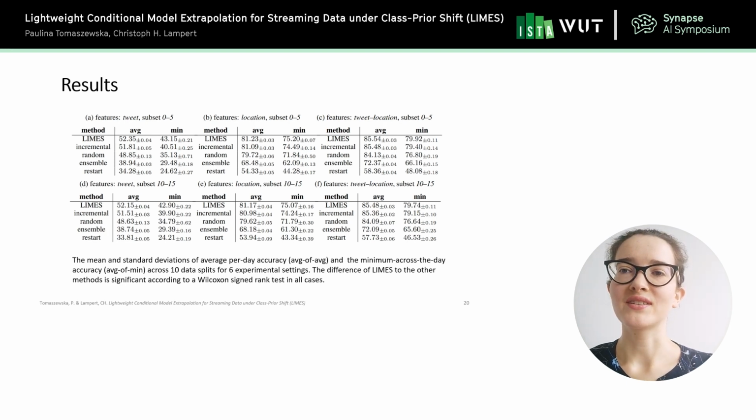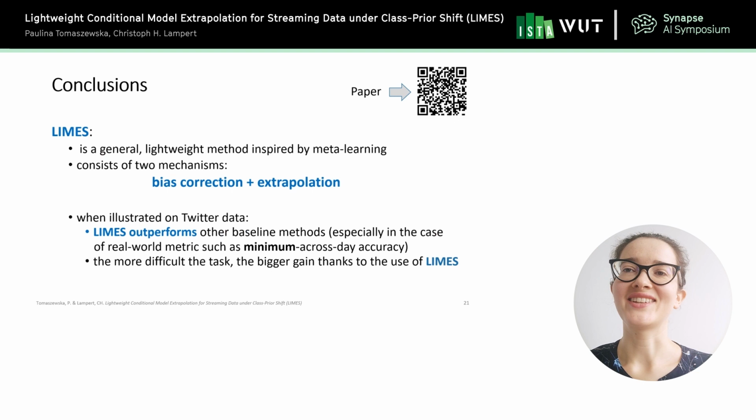So this is an important highlight. But please note that the differences between the models are statistically significant in all cases, and it was checked using Wilcoxon statistical test.